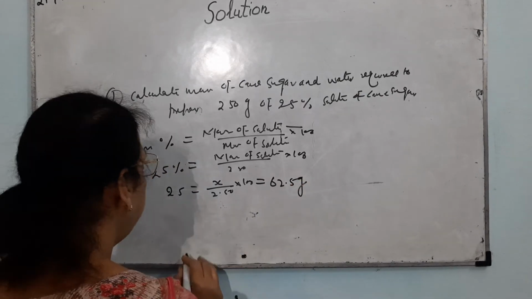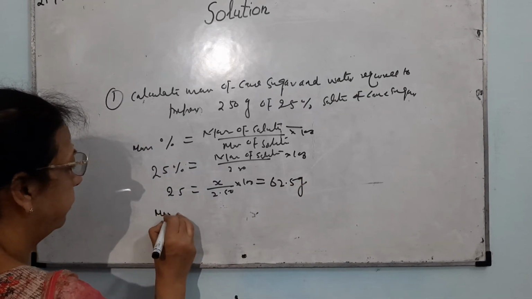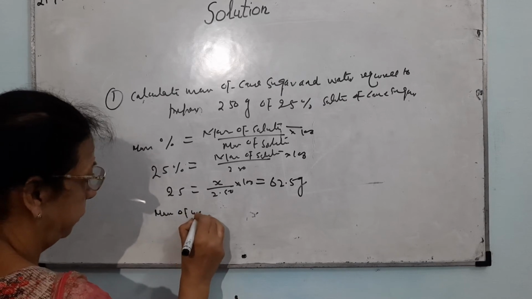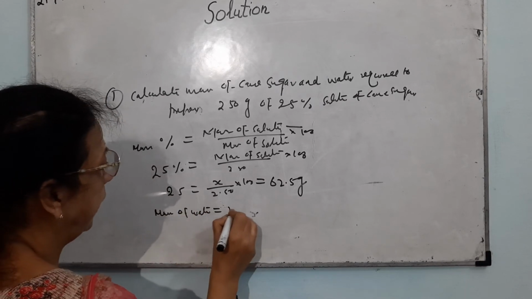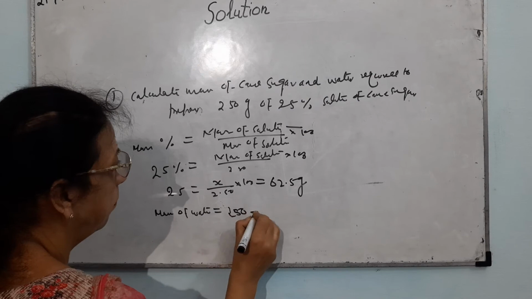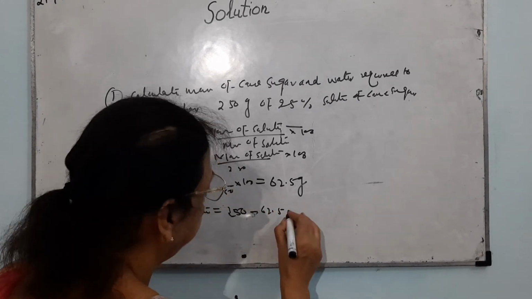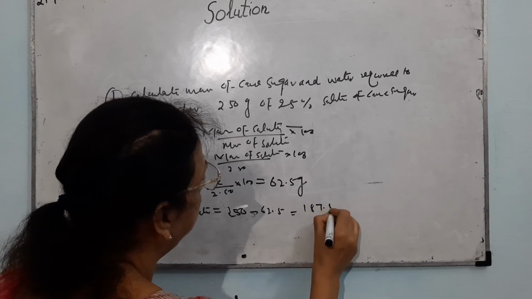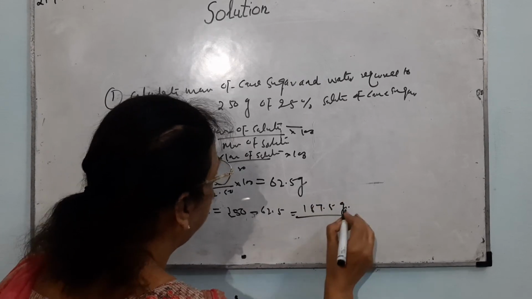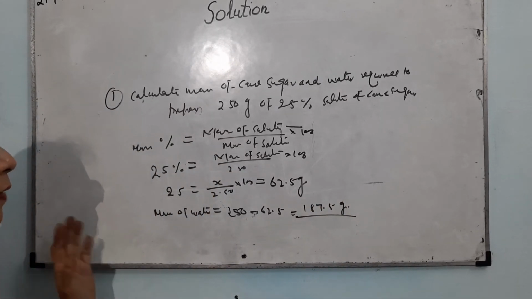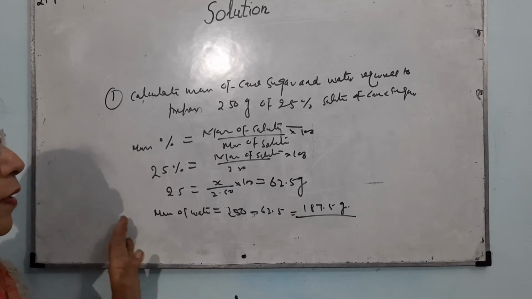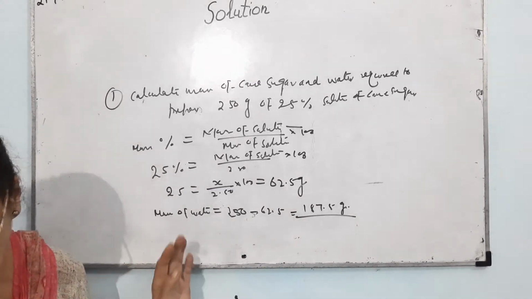Now for getting the mass of water, 250 minus 62.5 comes out to be 187.5. So that will be the mass of water. This was the first numerical, based on the formula of mass percent.